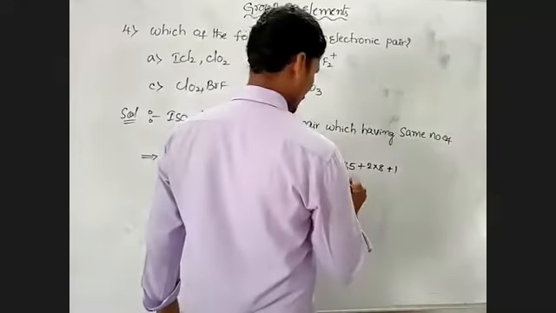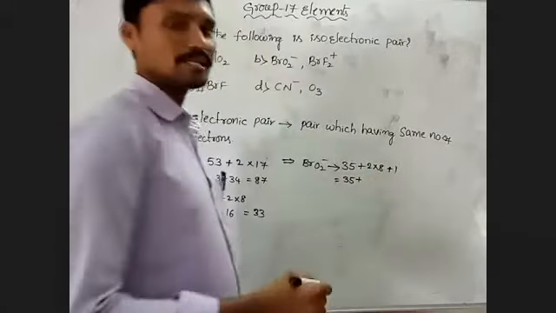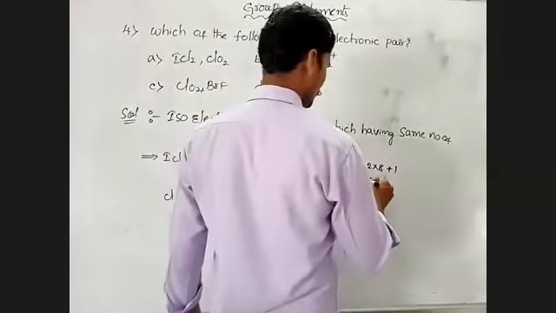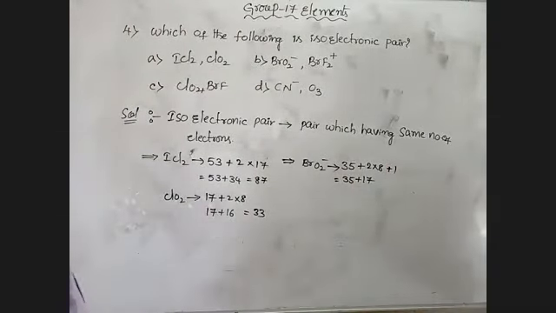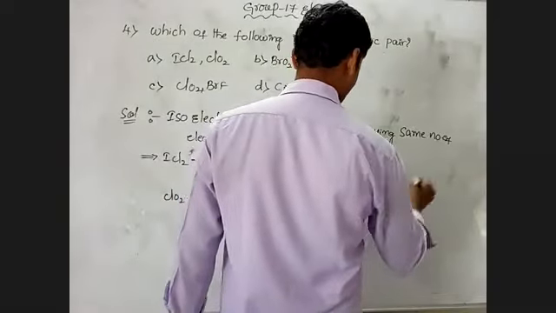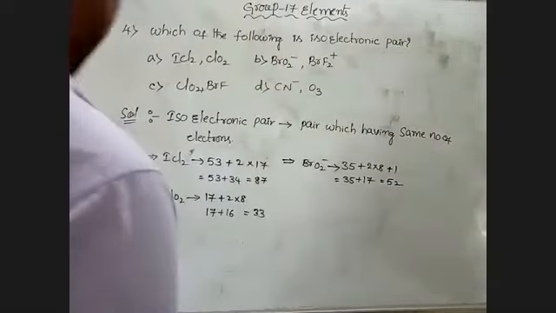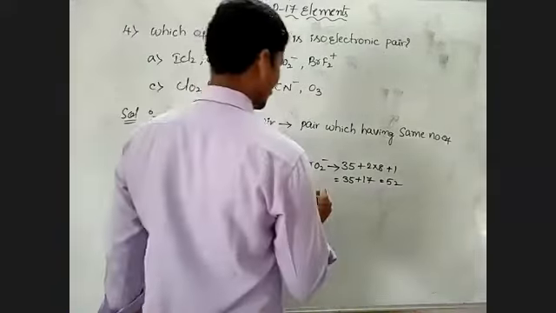So 35 plus 2 into 8 is 16, plus 1, that means 17. The total number of electrons in BrO2 minus is 52. Next you take another one, BrF2.